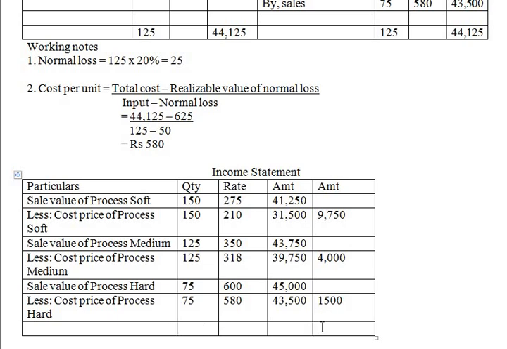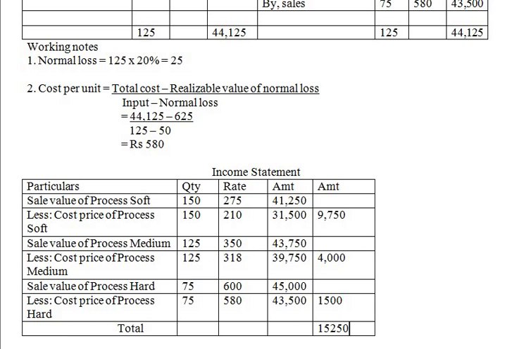So that we are going to add. So here you can show total. Add this, that is 9,750 plus 4,000 plus 1,500, that is 15,250.